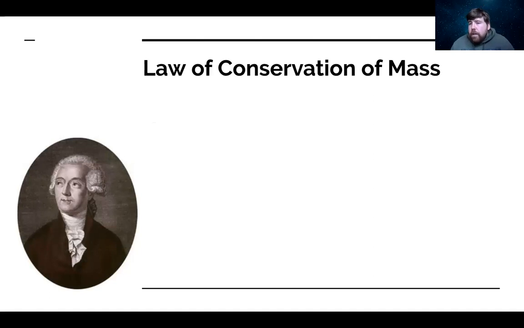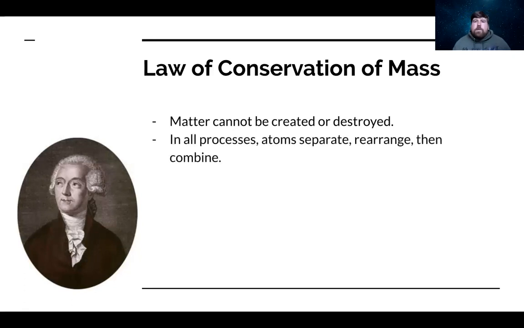The first one is the law of conservation of mass. The law of conservation of mass basically says matter or atoms cannot be created or destroyed. Basically, in any process, whether it's chemical or physical, the mass of the reactants must equal the mass of the products. Essentially, all that happens is that atoms will separate. If they are bonded on the reactant side, they'll separate, they'll rearrange, and then they will reform or combine in different ways. And essentially, that's what the law of conservation of mass says.